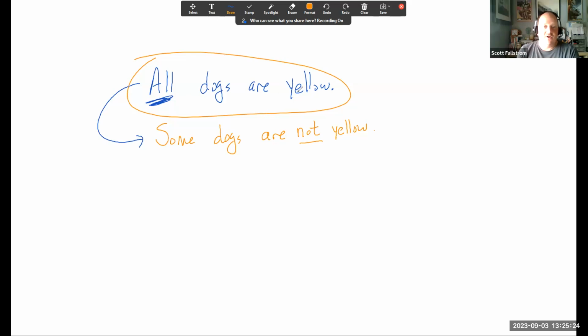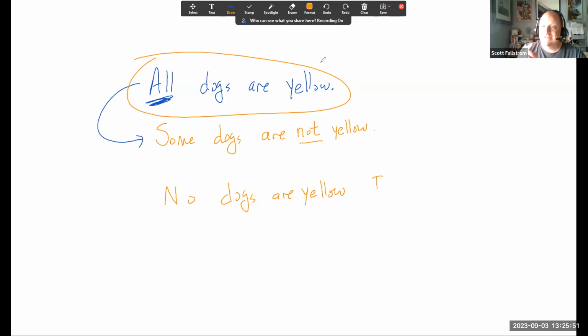Now, if somebody said all dogs are yellow and you looked around and you were like, nah, no dogs are yellow, this is actually true. I looked in this whole yard. There's not one yellow dog in this whole yard. Okay. Well, that would definitely prove the first statement is false, but it is not the negation.